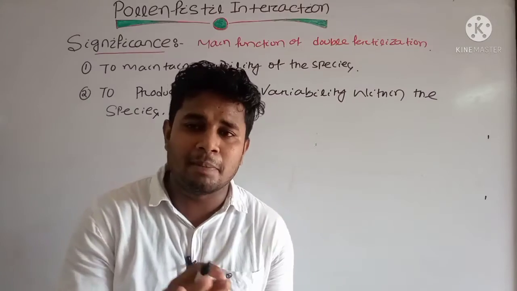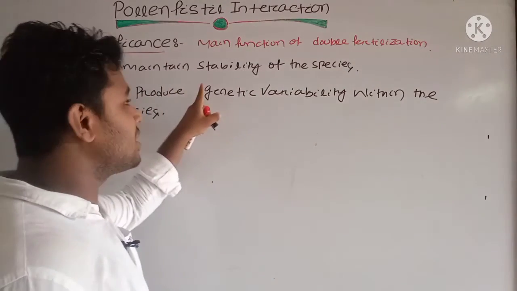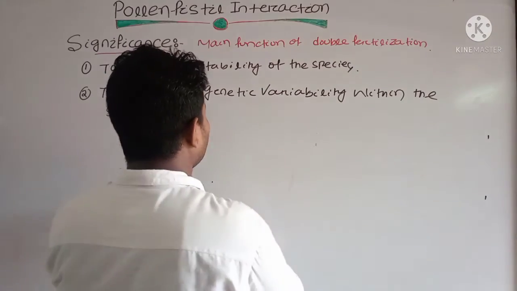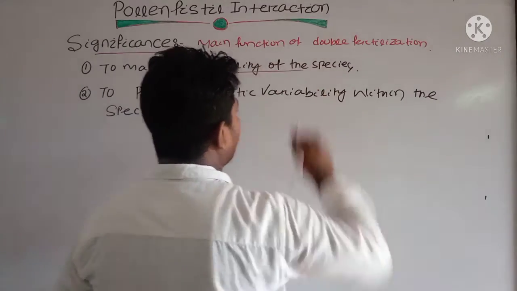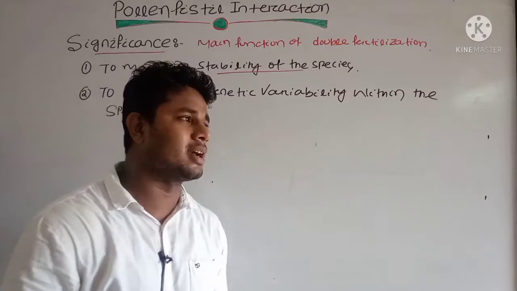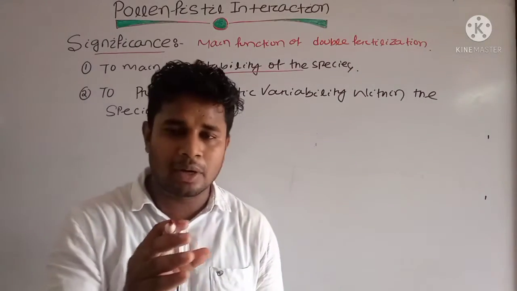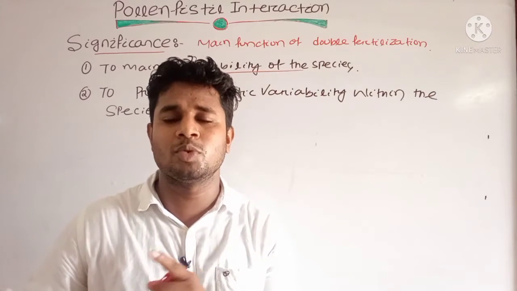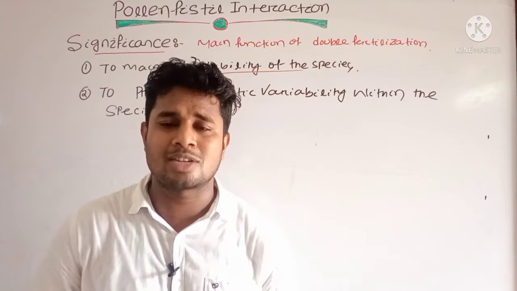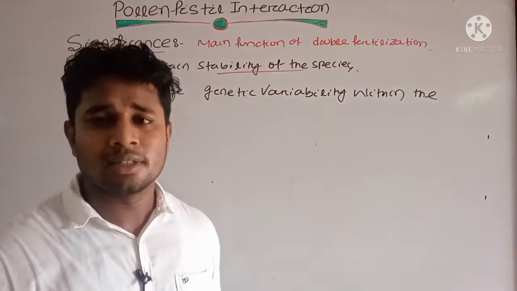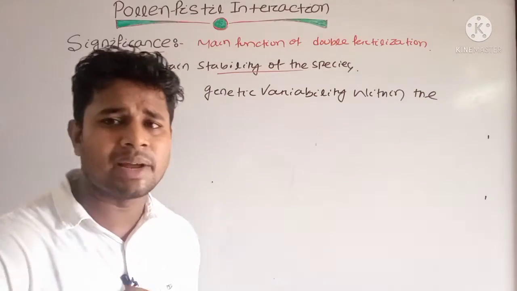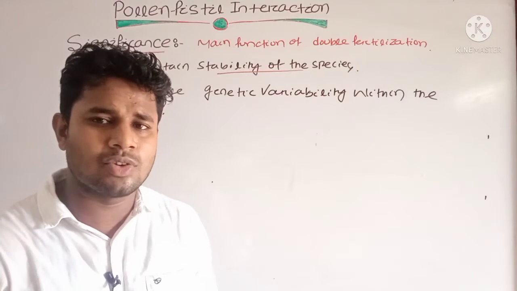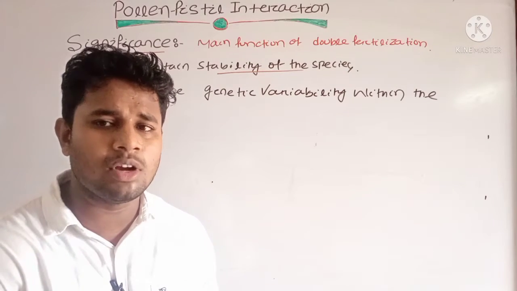It allows us to maintain the stability of the species. If fertilization did not occur, how would the stability of that species be maintained? The characters of the parent go from one generation to the next generation. That's why the stability of that species is maintained for a long period. If fertilization does not occur, then this stability will not occur.